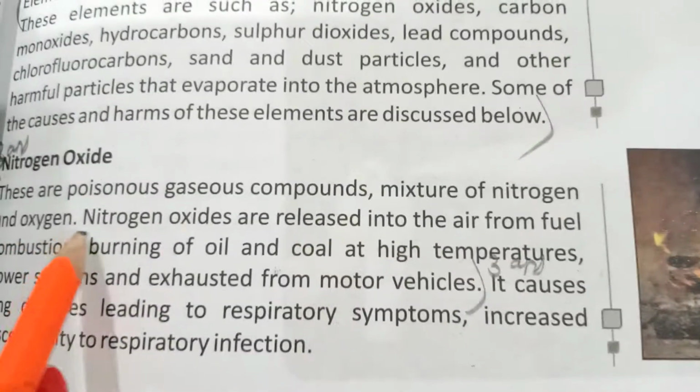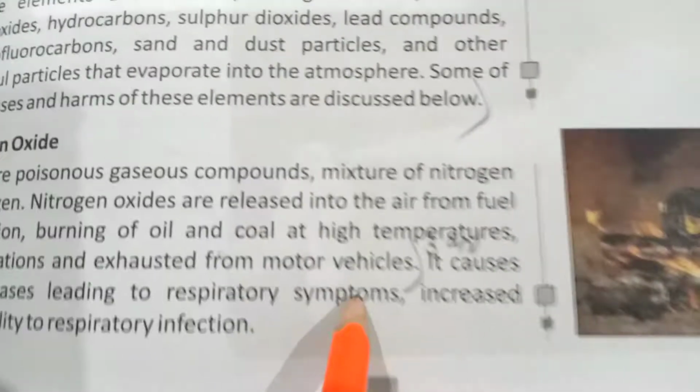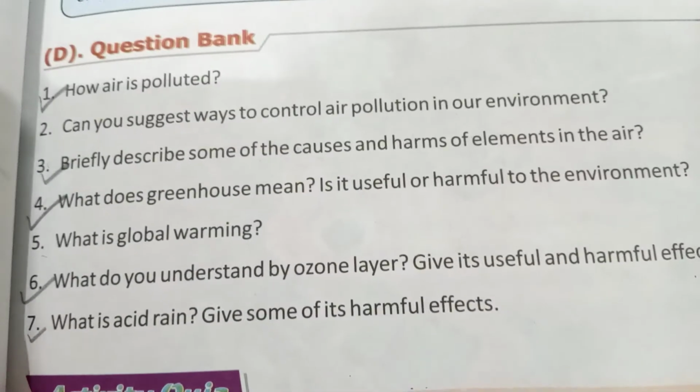Then you will write nitrogen oxide. You will start, they are poisonous gases, and you will end over here, from motor vehicles. After this you will write carbon monoxide, and you will write the whole paragraph of carbon monoxide. And now the next question is, what does greenhouse mean?